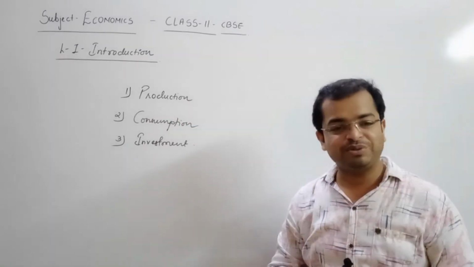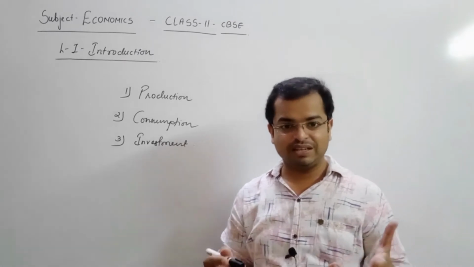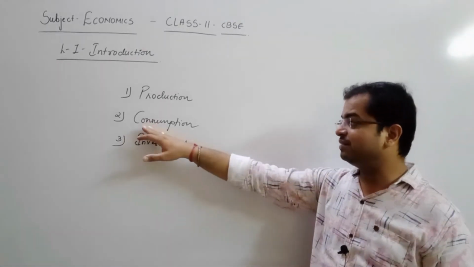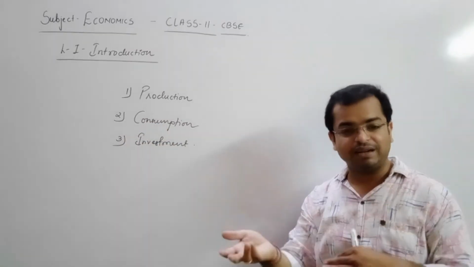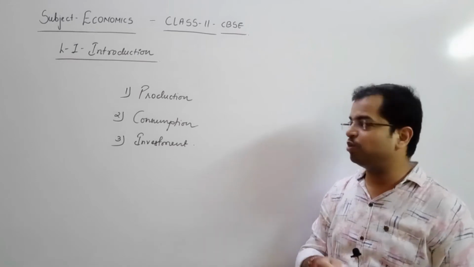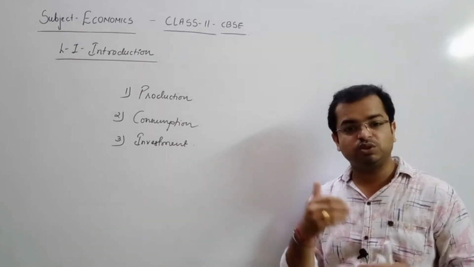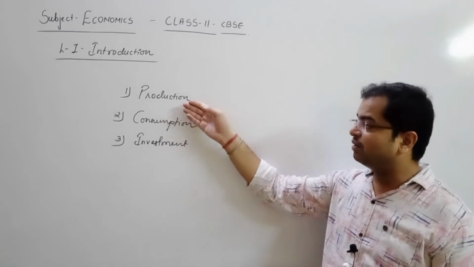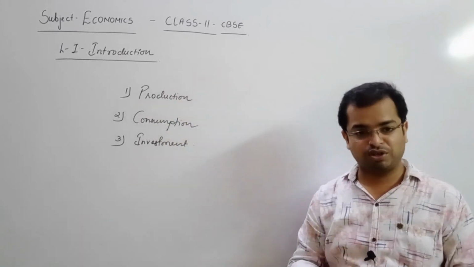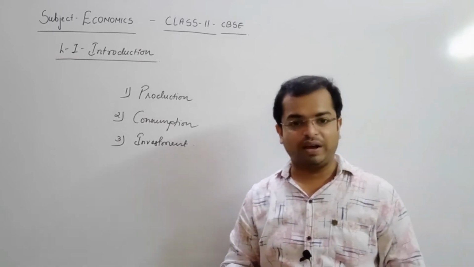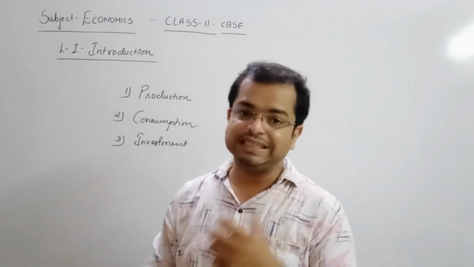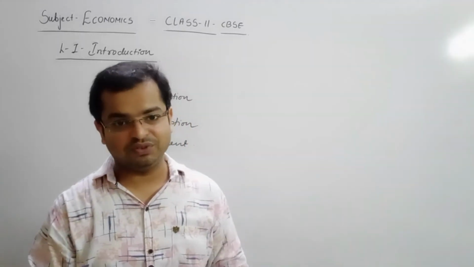First you need to produce the goods and services which are necessary in society. Then society will consume the goods and services you have produced according to their requirement, and then again you need to have an investment. Investment needs to be done before production or after production also, as required. So these are the 3 activities which are compulsory in any economic activity.